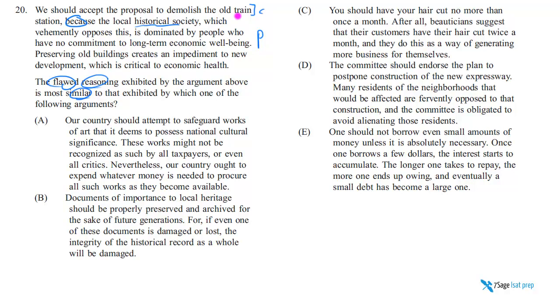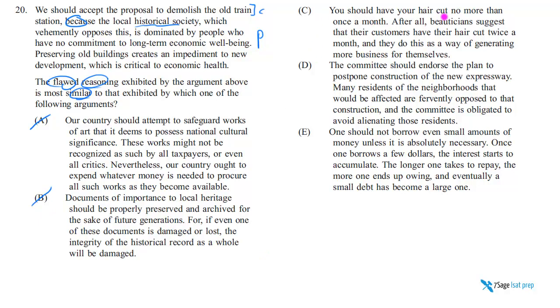All right, so let's find that similar structure in our answer choices. A says our country should attempt to safeguard works of art deemed to possess national significance. These works might not be recognized as such by all taxpayers. Nevertheless, and so on. But there's no opposition being named. So I'm looking for something like, we should attempt to safeguard despite these other people who say don't safeguard, but then start attacking those other people. But none of that exists, so that's why A doesn't match. B says documents important to local heritage should be properly preserved and archived for the sake of future generations. And now I need to identify people who take the opposite view and then attack them, for even one is lost, damaged, and so on. But again, they don't do that.